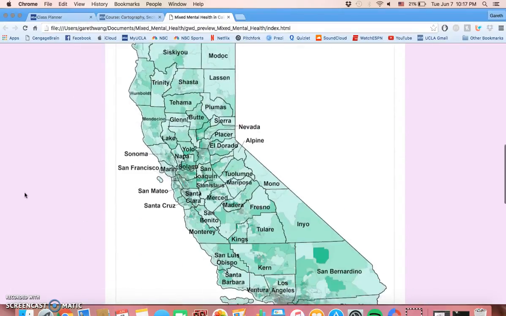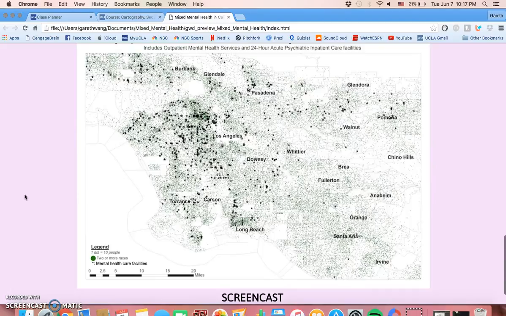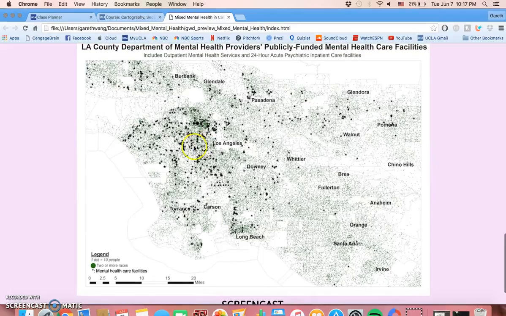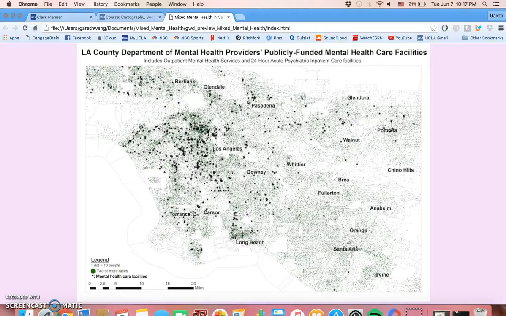And so when we go back down and we look at this graph down here, it's really interesting to think about how these facilities seem to be fairly well suited to the distribution of the mixed population. But in actuality, a full 15% of these people are not insured with health insurance and so might not be able to access these facilities when they need them.